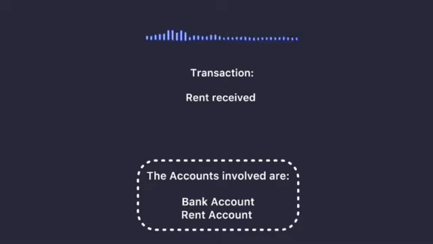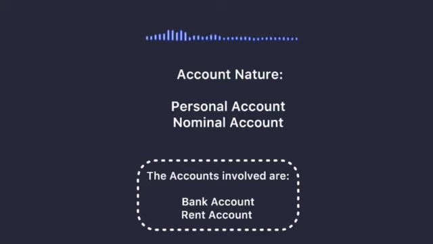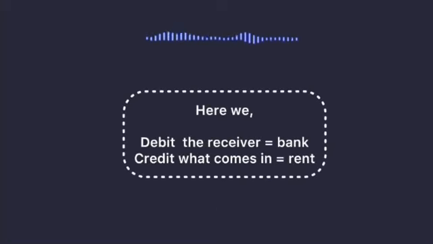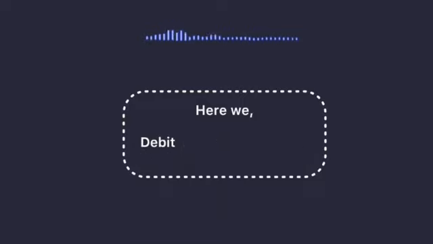Transaction 3. Rent received. Okay. Well, we know that the accounts involved are a bank account and a rent account, right? And the type of account is a personal account and a nominal account, because rent is an income and a bank is a personal account. Here, we debit the receiver and we credit what comes in. Hence, we debit the bank and credit the rent.